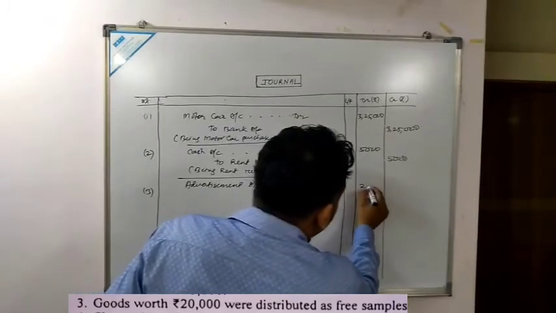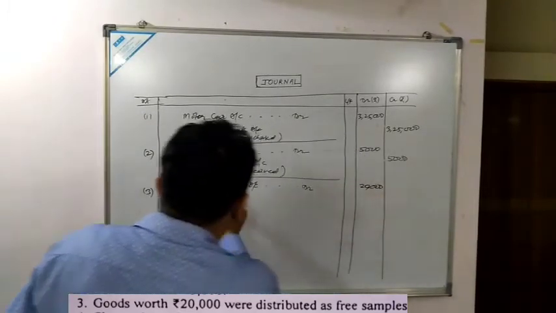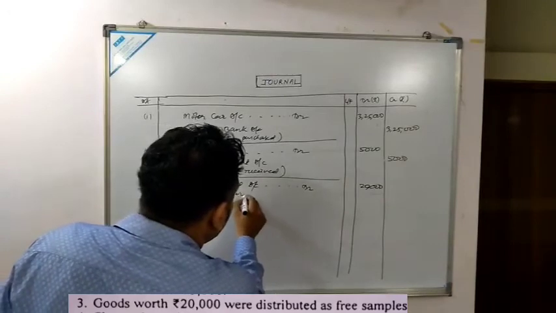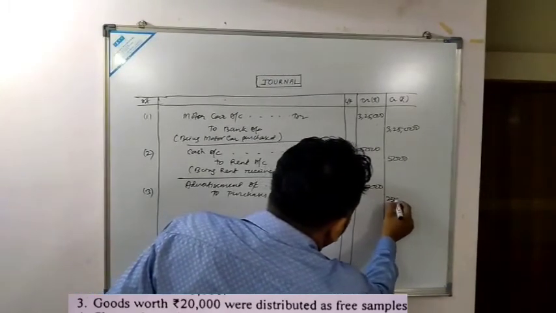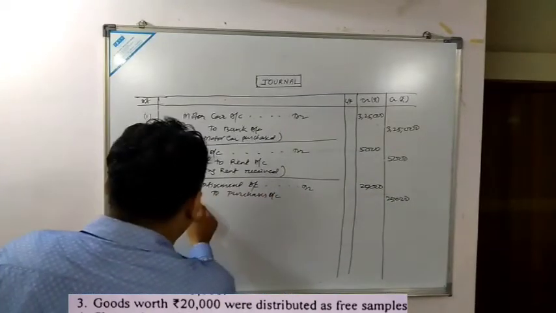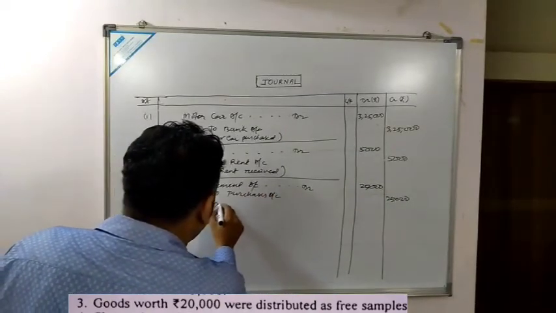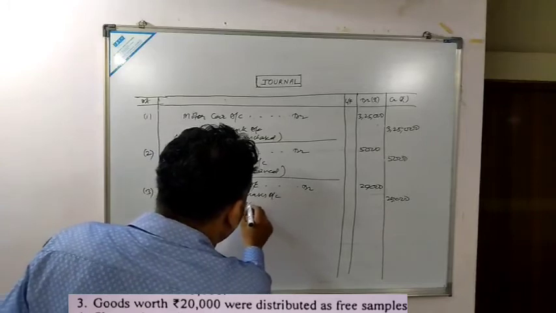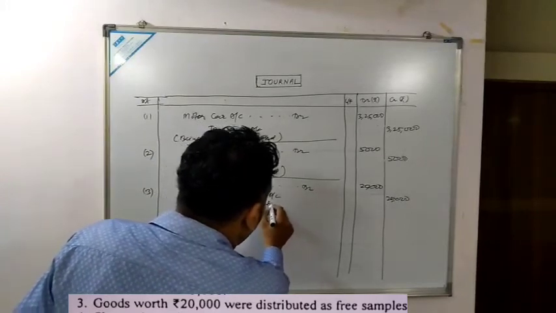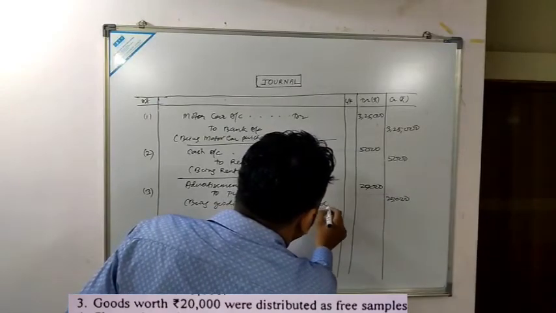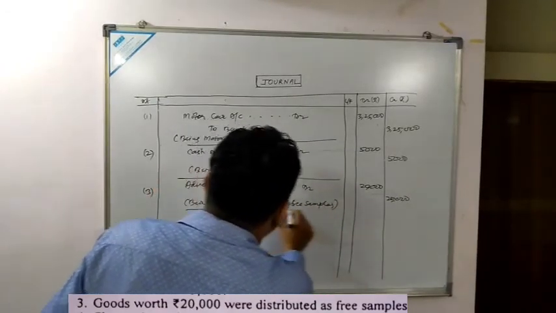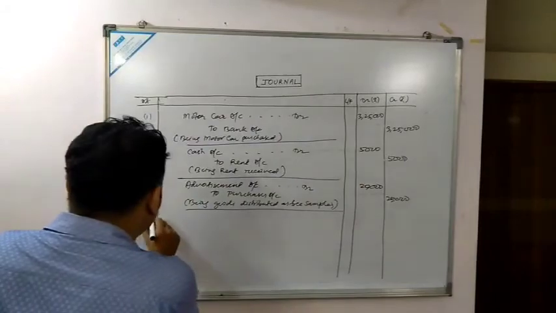Amount is given 20,000. So advertisement account debited to purchases account, 20,000. Narration: being goods distributed as free samples.